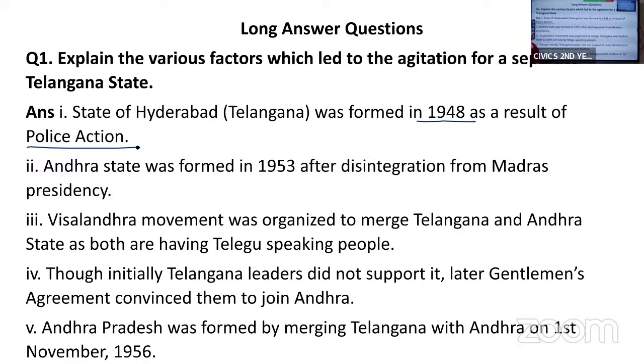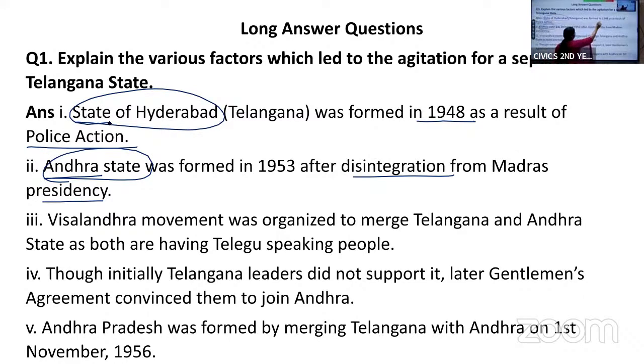On the other hand, Madras presidency had Telugu-speaking people. That was Andhra state. So these Telugu-speaking people got separated from Madras presidency, and they formed a state called Andhra state. So remember, Hyderabad state was formed in 1948, and Andhra state was formed in 1953 after separation from Madras presidency. Then Hyderabad had people speaking 3 languages, that is Telugu, Marathi, and Kannada.